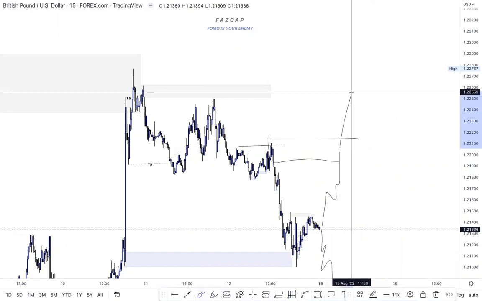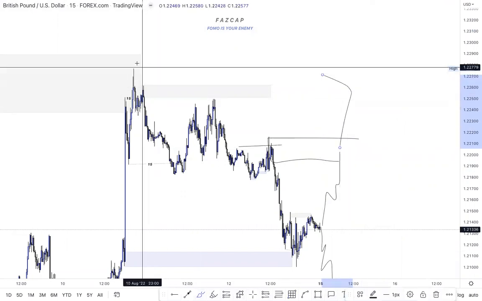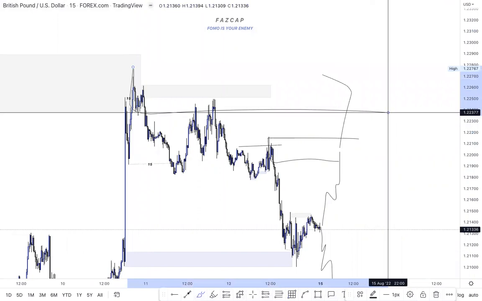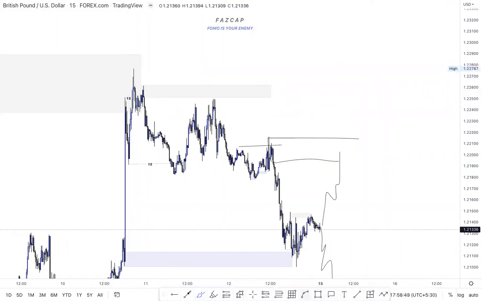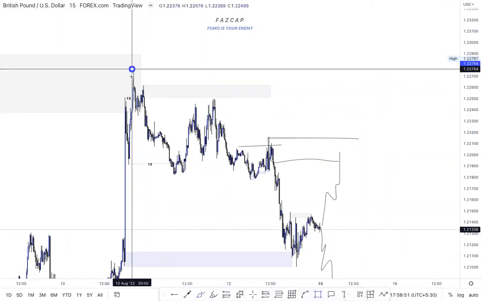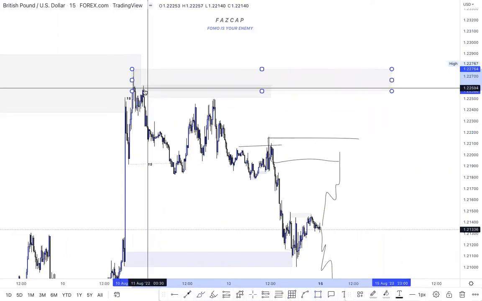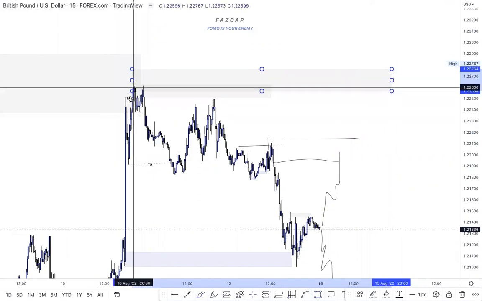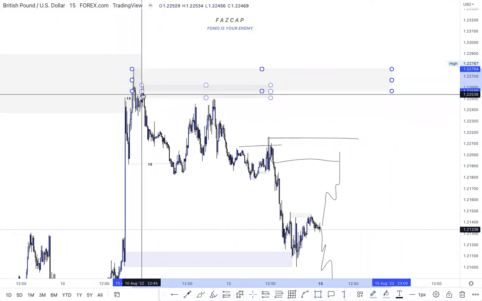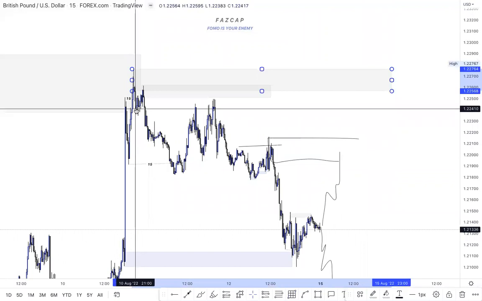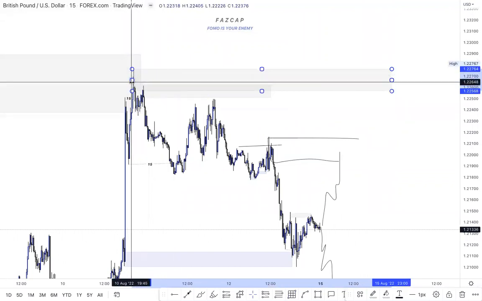Okay, we are in a discount price, but I still believe market can come to this area, or this extreme POI which is holding right now, which never got touched. Some people would say, don't you see that this is a mitigation? I don't see that as a mitigation, because before hitting this POI, market hasn't broken any structure on the 15 minute. So it is not a mitigation for me.